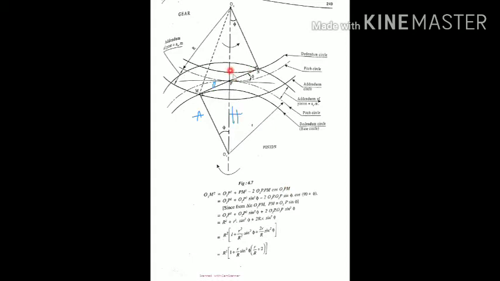We can call this angle P as 90 degrees plus phi. You can see now 90 degrees plus phi. For this triangle, this angle we can call as 90 plus phi. Therefore, cos of 90 plus phi we can call as sin phi, correct? Therefore, O1P square plus O2P square sin phi.